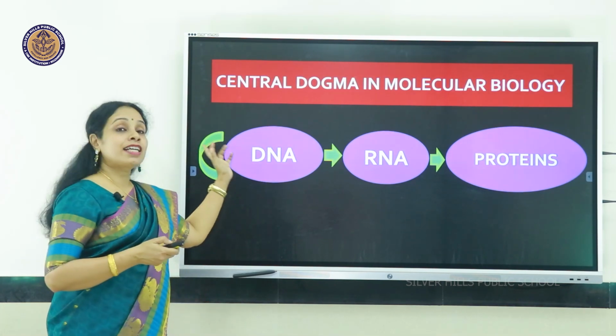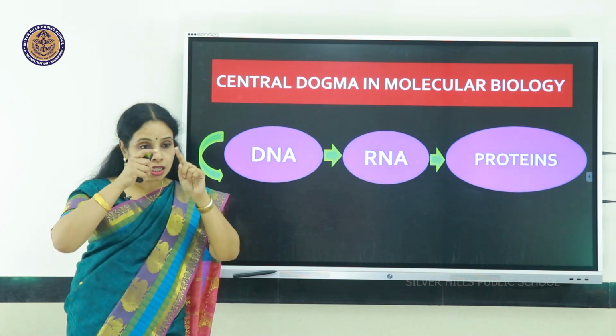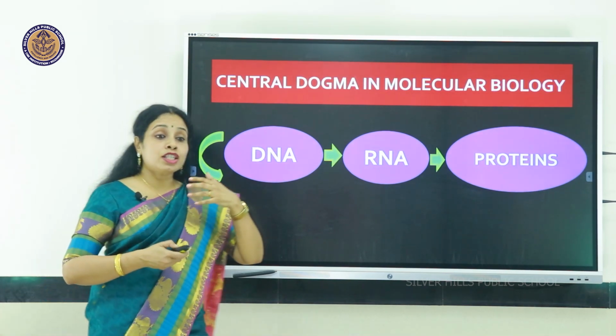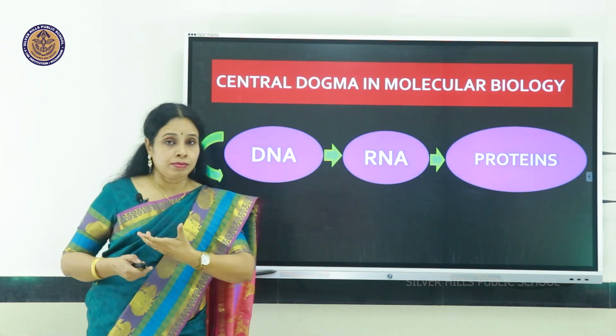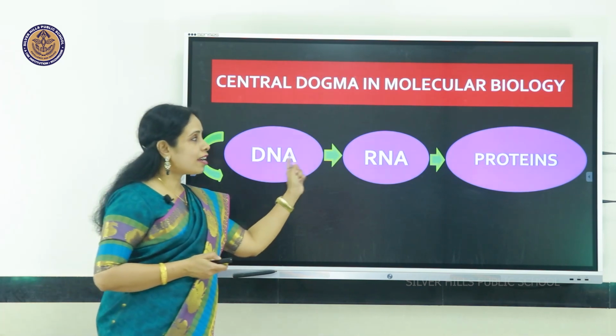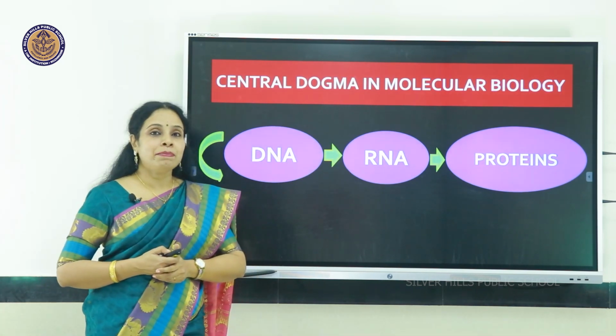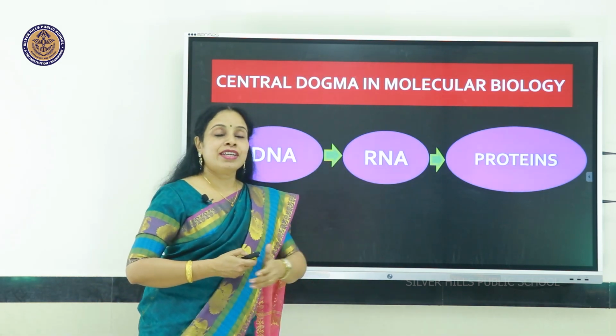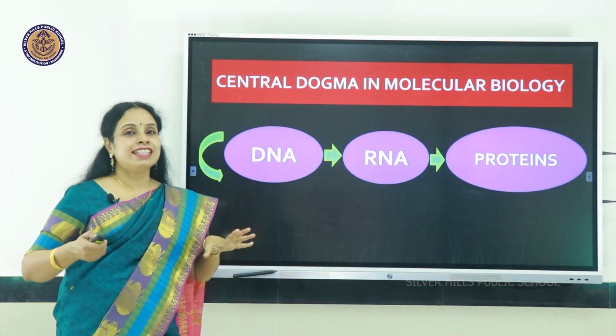It's acting like a king and the nucleus is its kingdom. The king doesn't go to each and every citizen. The king has appointed ministers. So RNA we can say is one of the ministers. And proteins we can say are the ordinary citizens.